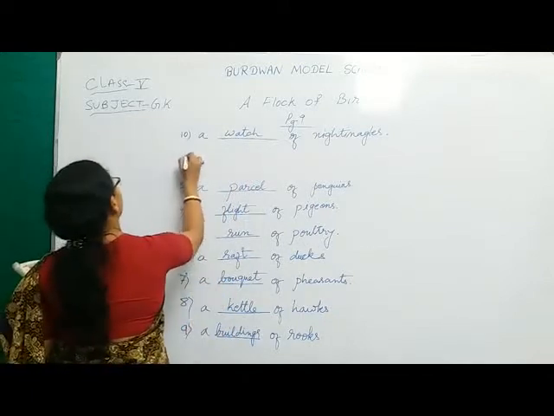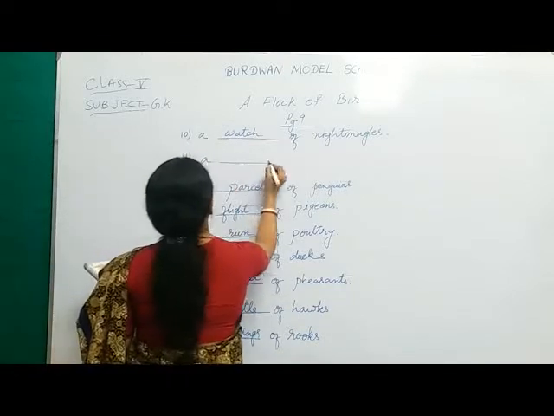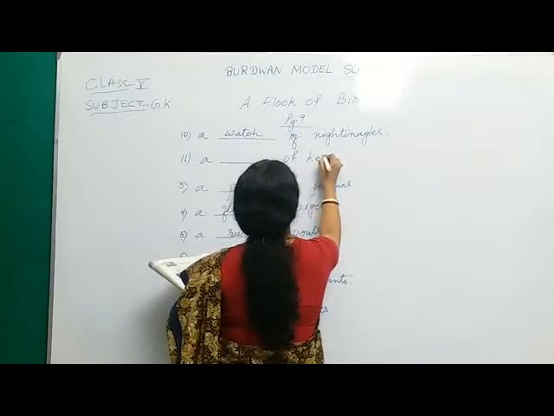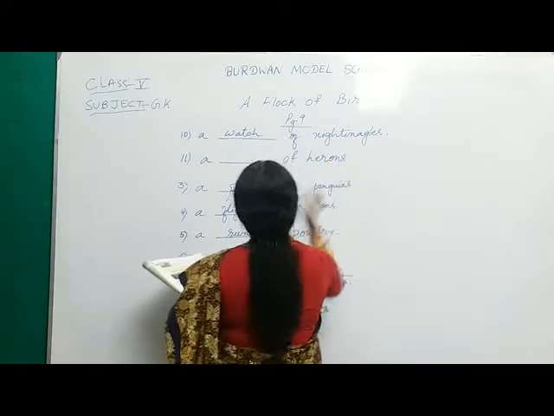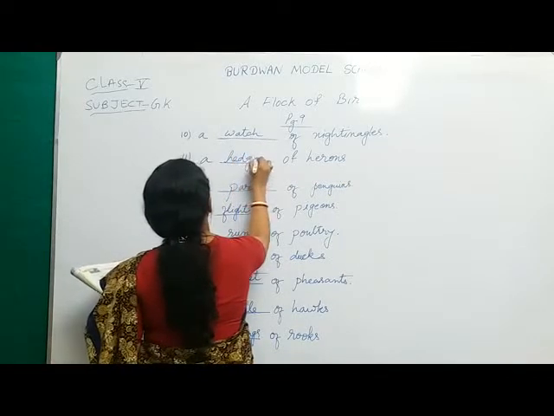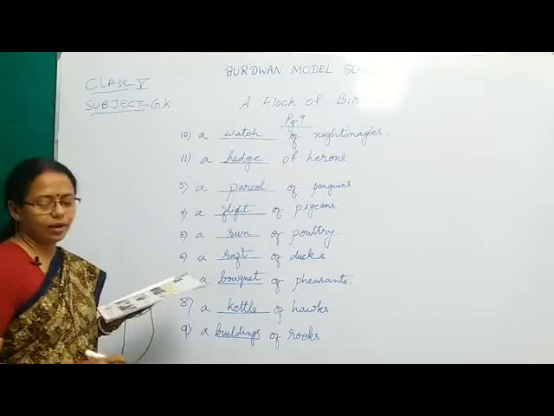And number 11, a dash of herons. And here comes hedge. You can see the picture of a hedge. So this is a hedge of herons.